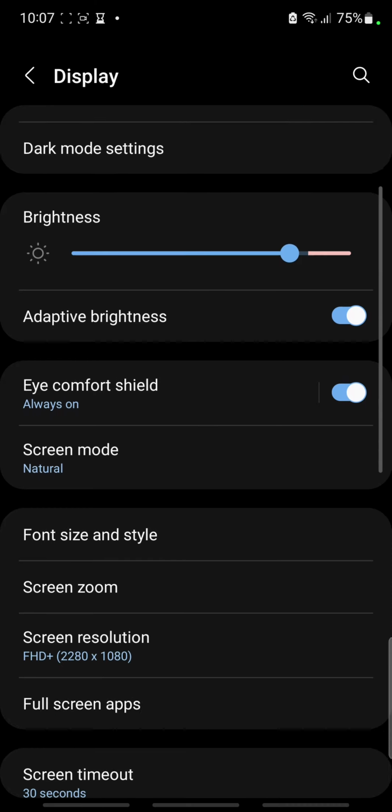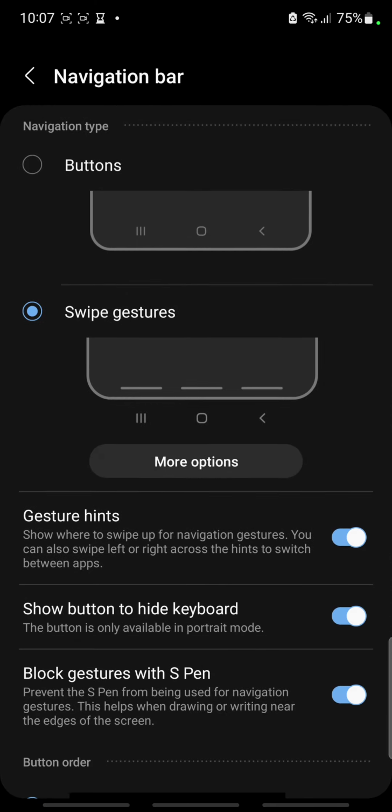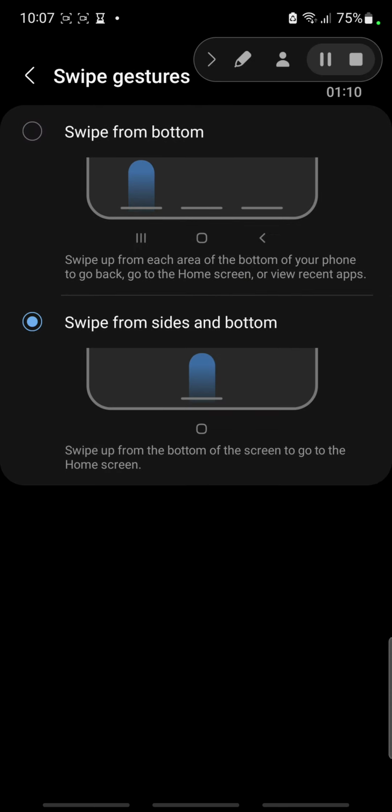I don't want the notification bar. Options, I want that.